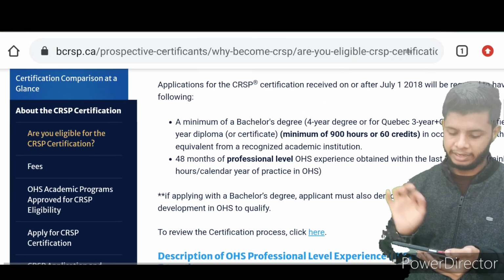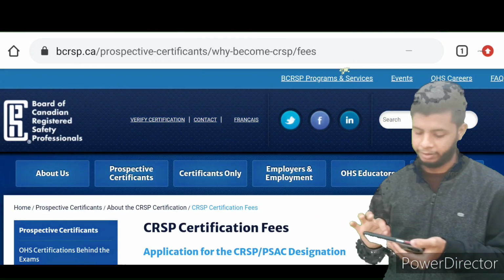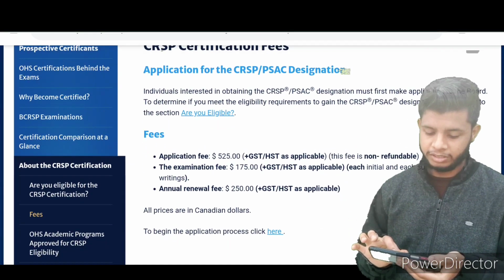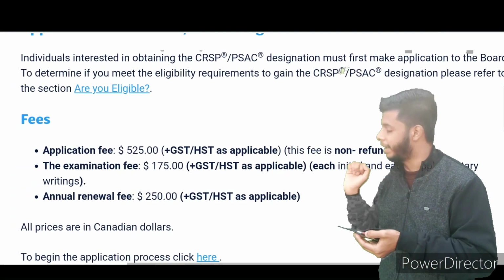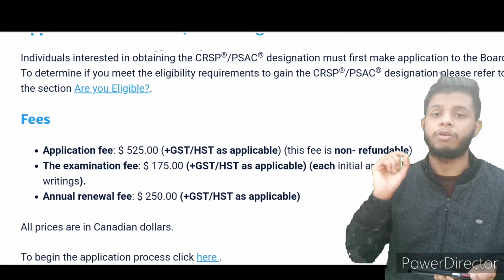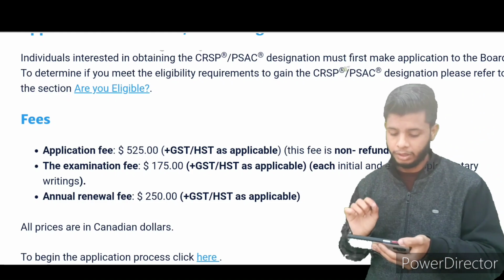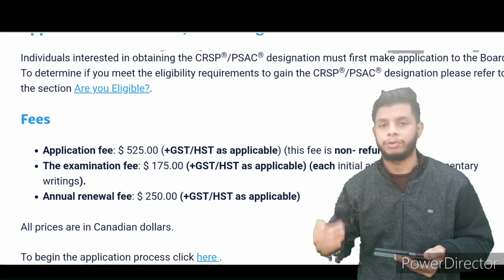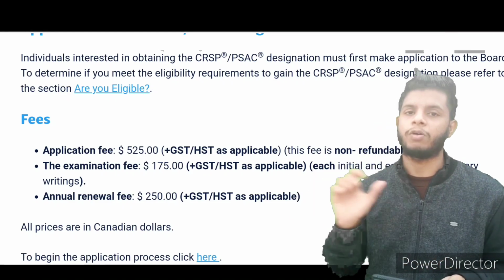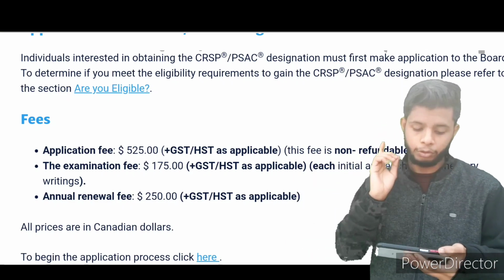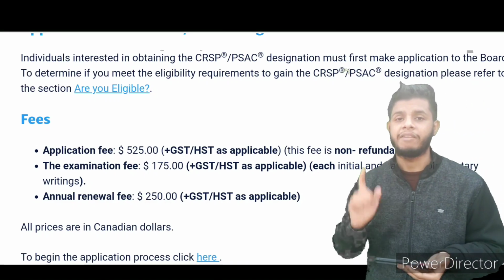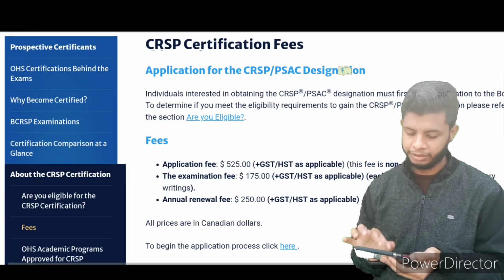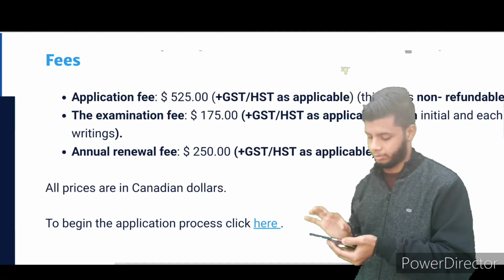Now what about the fees, guys? Let's check the fees also. Fine. So they have given the fees for CRSP and PASAC. Application fees, you can see here, 525 Canadian dollars. The examination fees will be 175 Canadian dollars plus GST in all. Okay, and annual renewal fees, it means annually you need to renew that. If you want to continue using that PASAC or CRSP designation after your name, you need to pay around 250 Canadian dollars every year. Okay, this is about the fees. You can see here, all prices are in Canadian dollars.